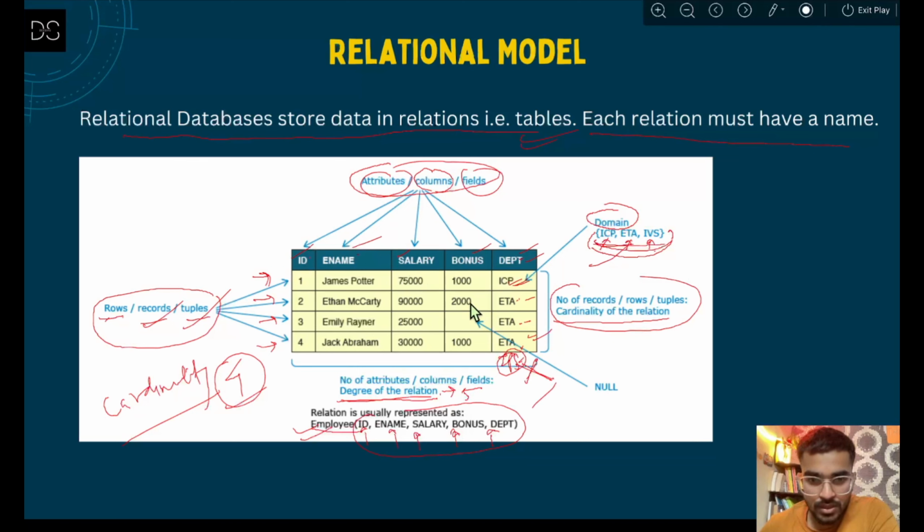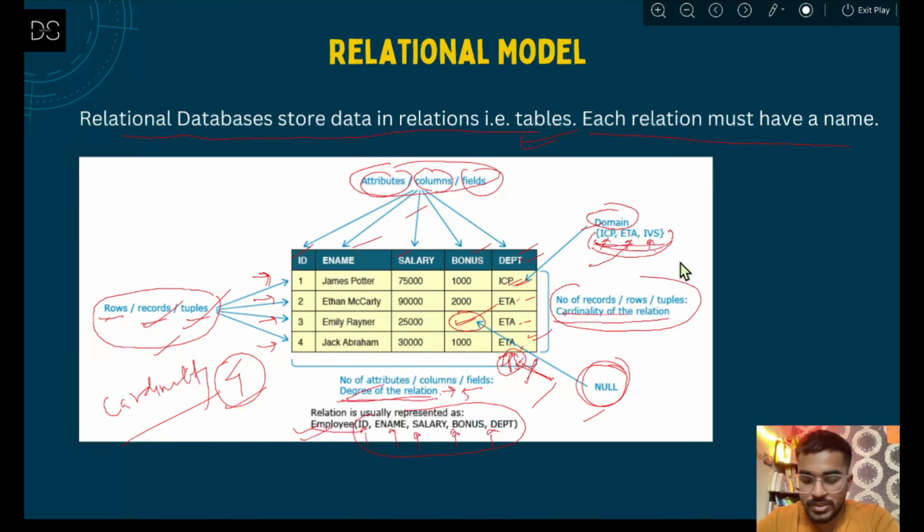Then for some columns you may have null values. What are null values? You have already seen that if you don't have any value, that means it is blank, nothing is present there, and that is called null. So in the relational model, these are some of the keywords that you need to remember. Things you already know are columns, records, rows. You have three new terms: domain, cardinality, and degree. Null you already know. So that's it, very simple.